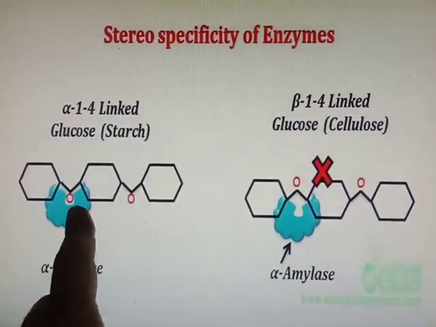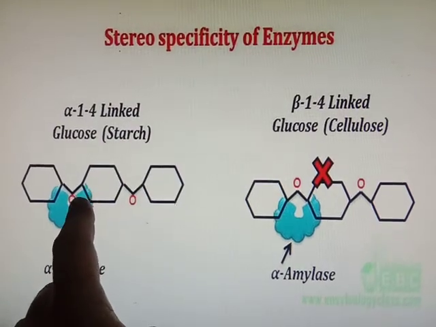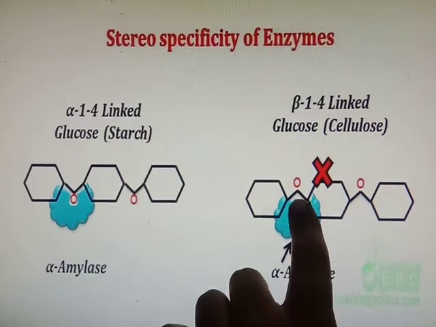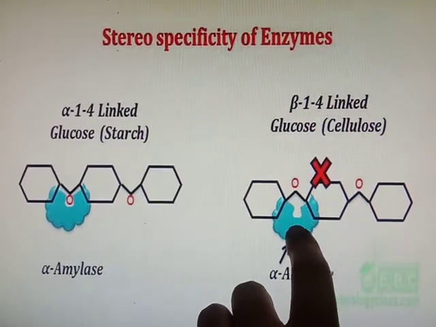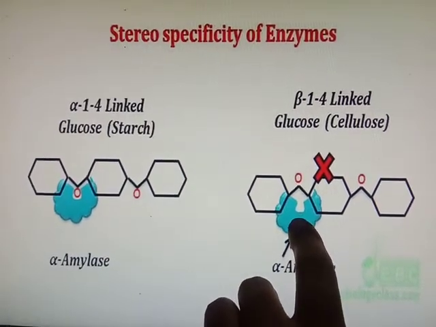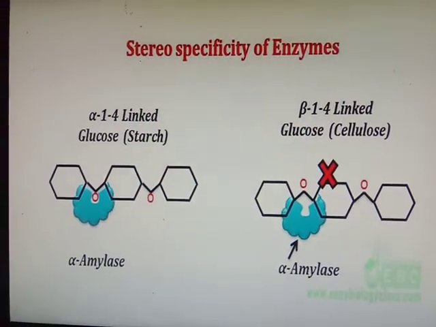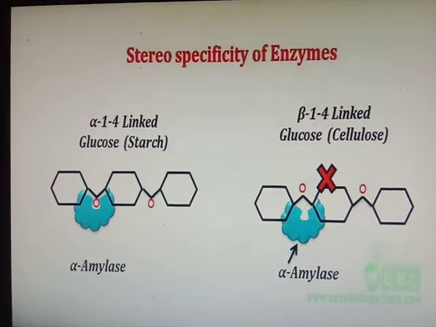So amylase will bind here, a complementary site will form, and this molecule will break down. But here no complementary structure will form between substrate and enzyme, and therefore it cannot act. Therefore from this we can say that enzymes are stereospecific.